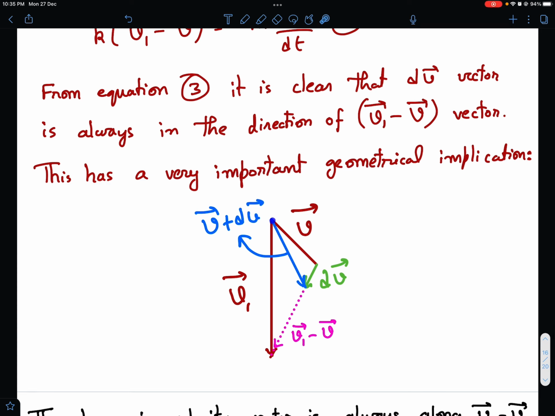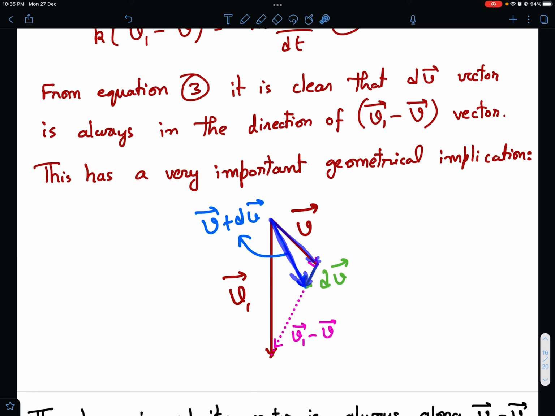What is that? See, if I start drawing vectors in the velocity space, then v1 vector is a fixed vector which is downward, with some magnitude, and let us say this red one is the instantaneous velocity vector. So what is v1 vector minus v vector? It is this, which I have drawn with the blue volatile ink, as I have shown with the dotted line. And dv vector is in this direction. So that means v vector plus dv vector becomes this blue vector.